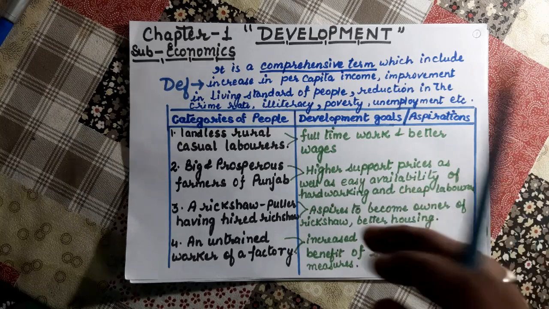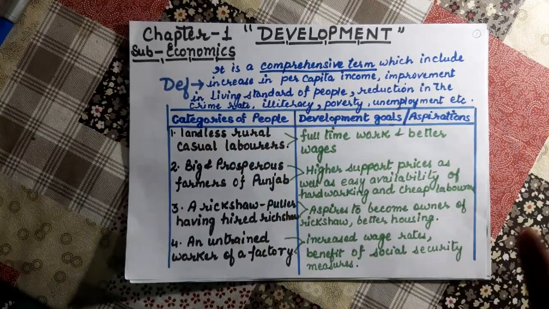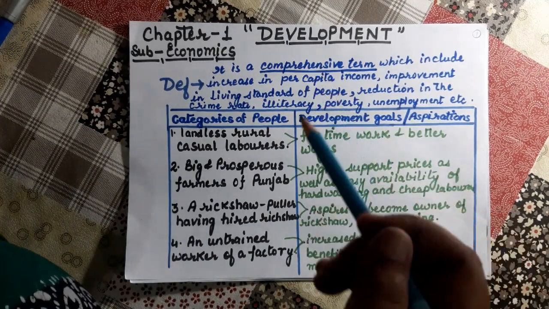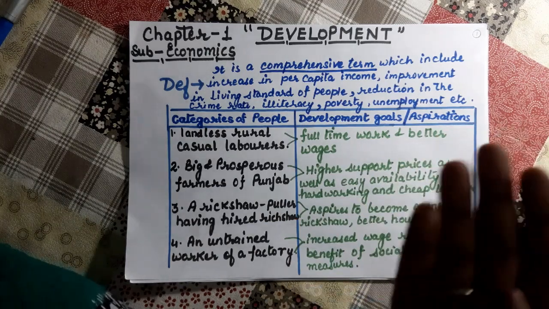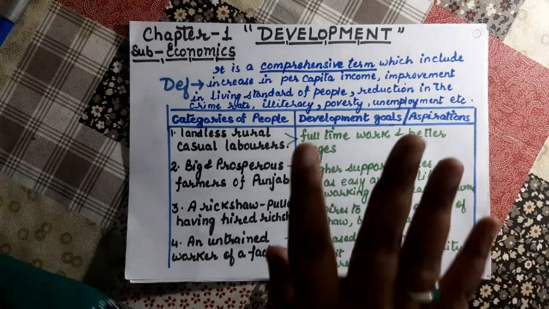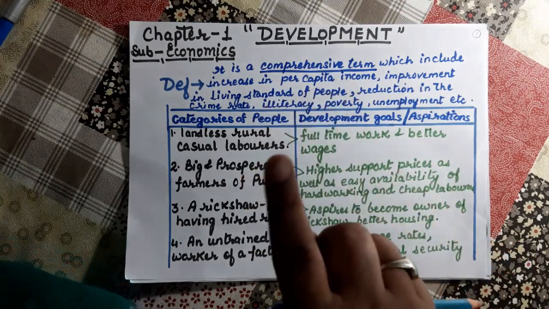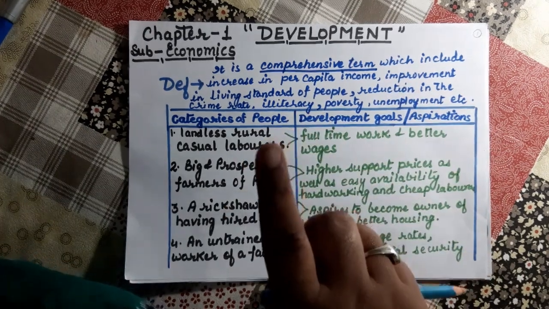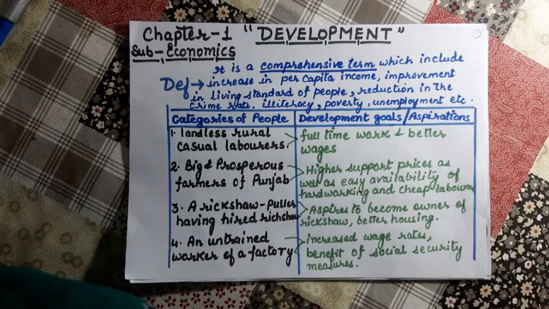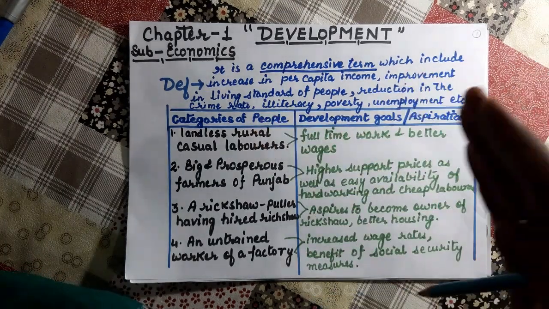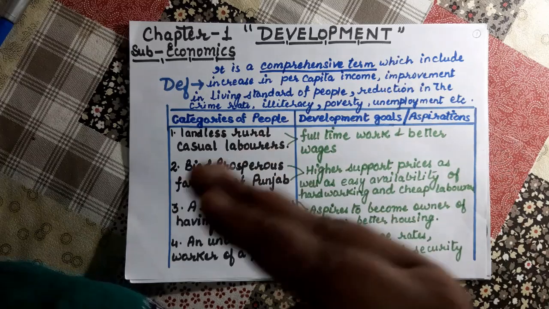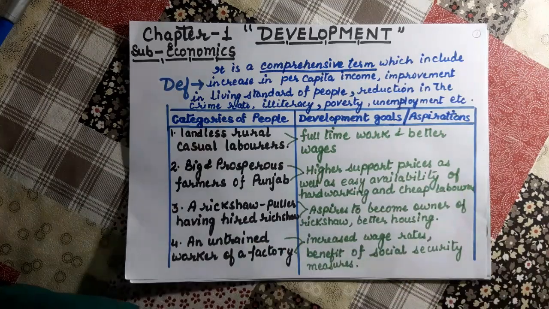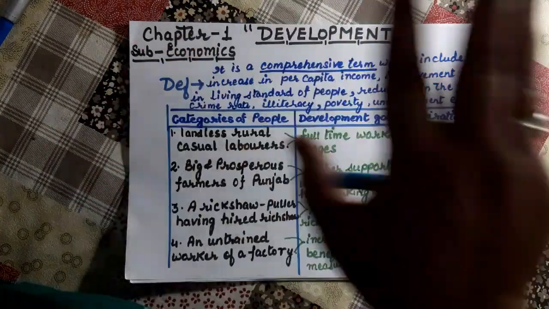What is development? You may find the definitions different everywhere, because development has many aspects and dimensions. For example, everybody wants to have a better life, to improve their condition and their standard of living. According to the individual person, their developmental goals, or aspirations, are all different. For example, I am here and I am saying that I will develop you all.